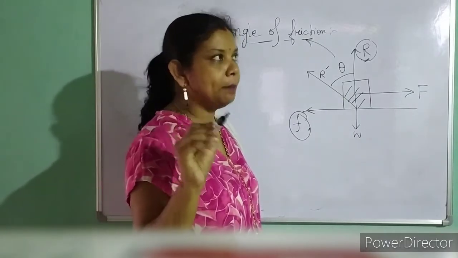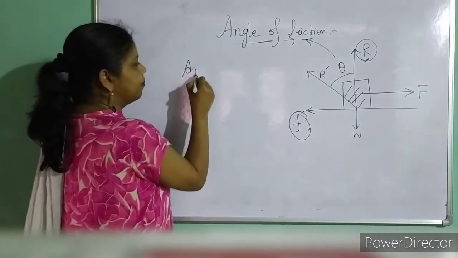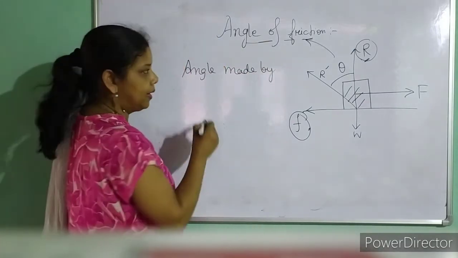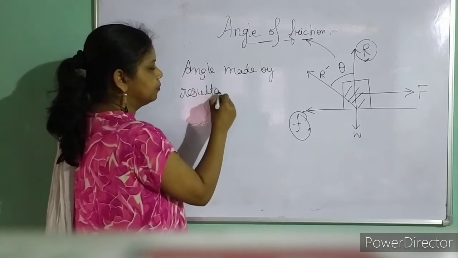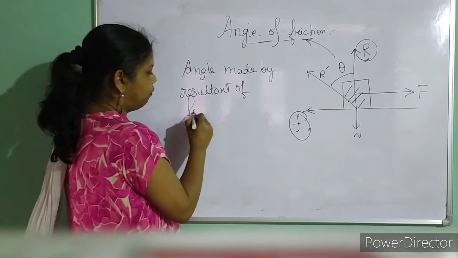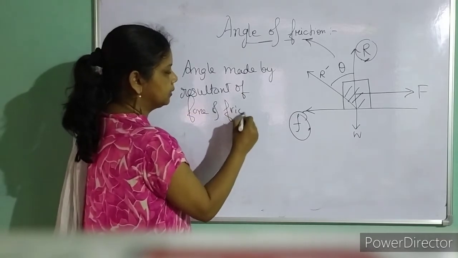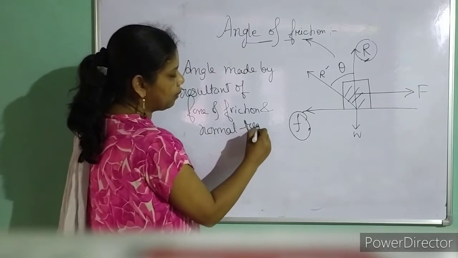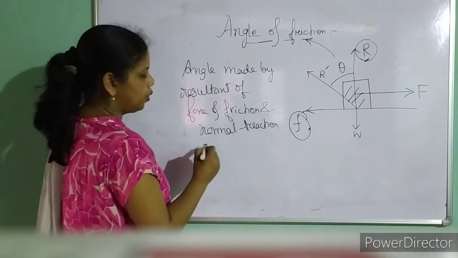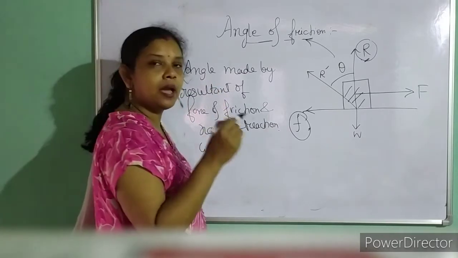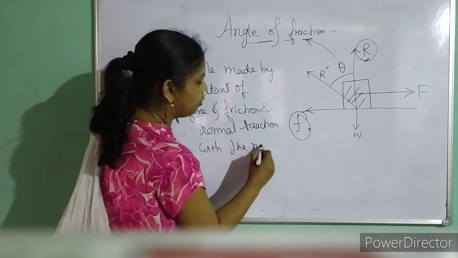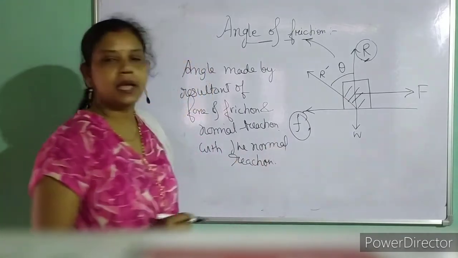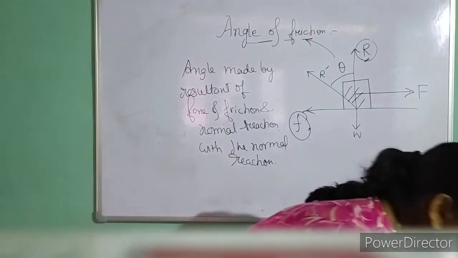Remember the complete sentence. It is the angle made by the resultant of force of friction and normal reaction. I'm talking about the resultant of these two, and this resultant is making an angle with whom? With the normal reaction. So this is the angle of friction definition. Hope it is clear now.